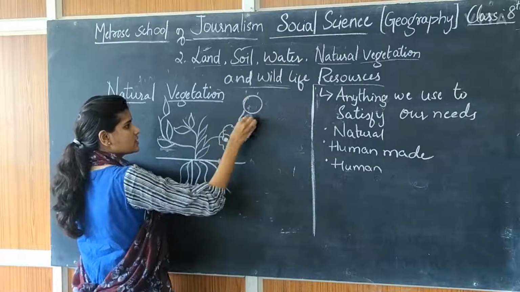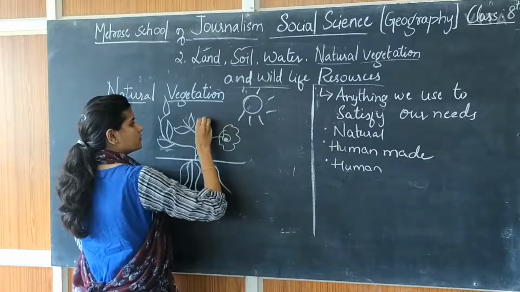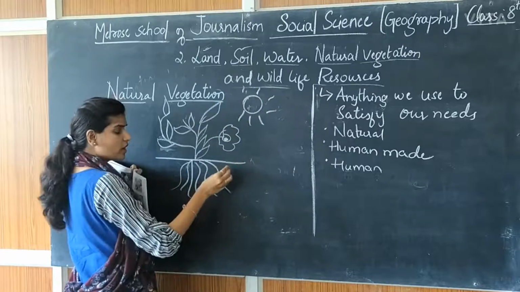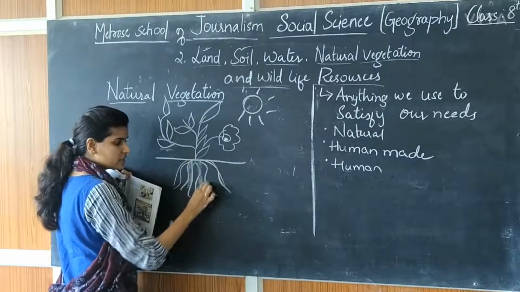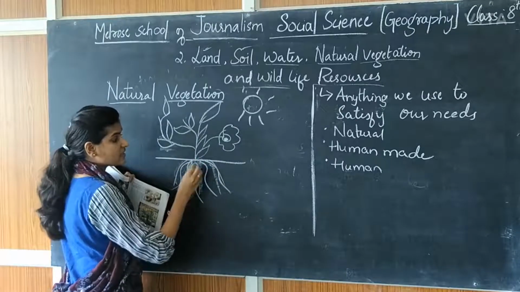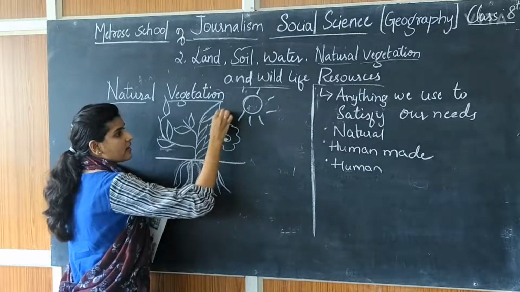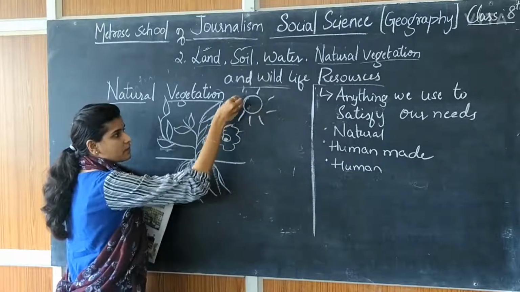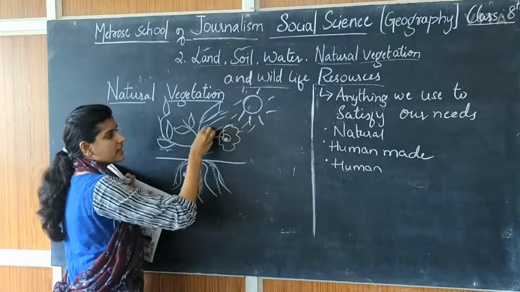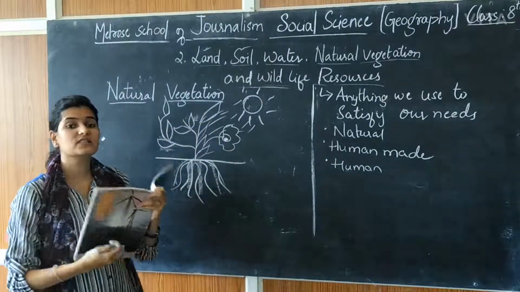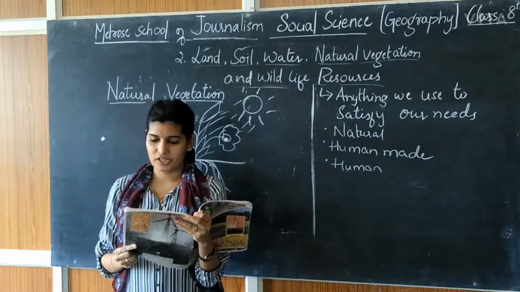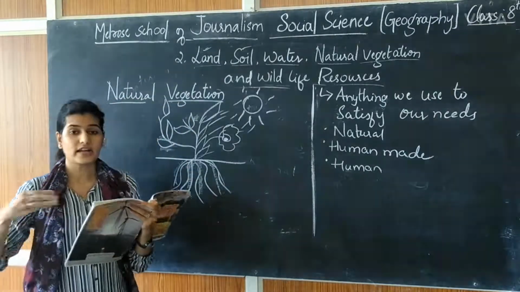Now this is the sun. What happens? Only as much water as is required is taken by the roots, and the remaining is transferred by the sun's rays through evaporation, and this is known as transpiration. It leaves the plant through transpiration.